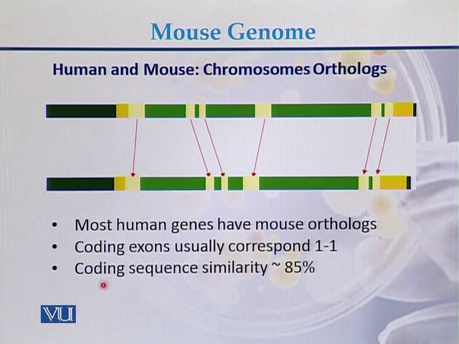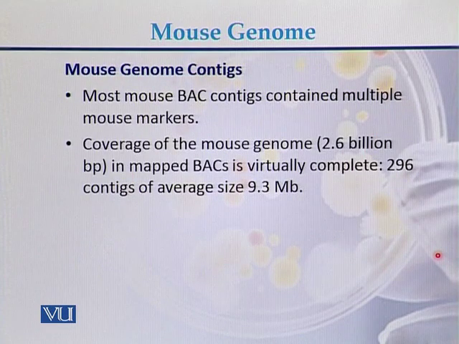In addition to this, coding sequence similarity is 85%, meaning the nucleotide sequences of human exons and mouse exons have approximately 85% similarity with one another. Most mouse BAC contigs contain multiple mouse markers.